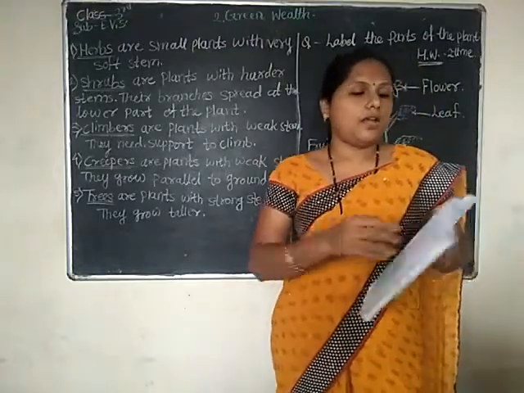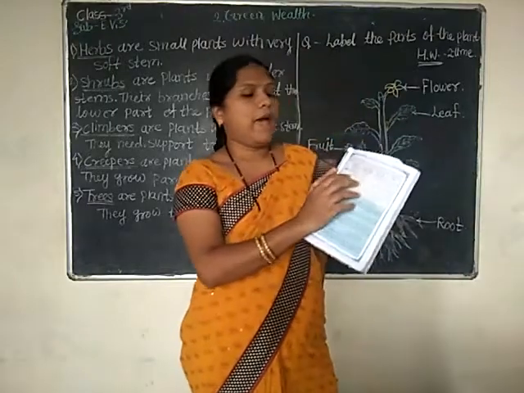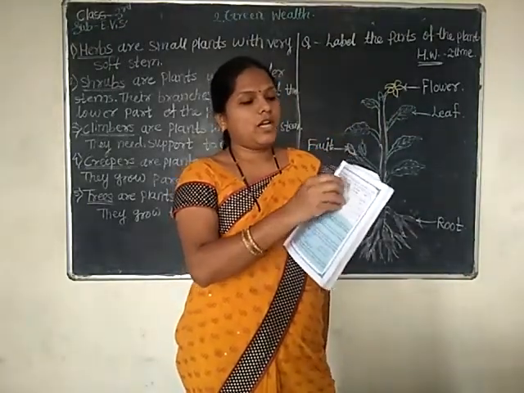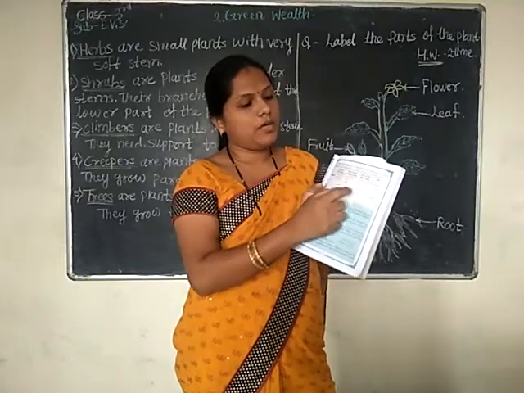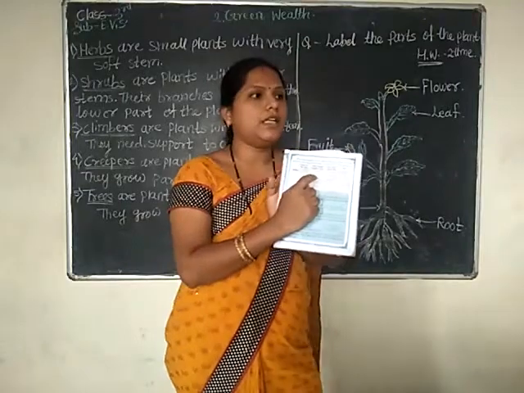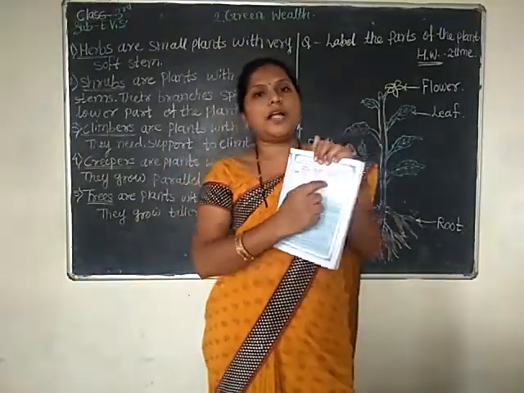Next one, write down the name of the plant. In the name of the plant column, write mango. Next one, it comes in the second column. It's a type of tree. Isn't it a tree? Yes, it is a tree. Mango, tree.